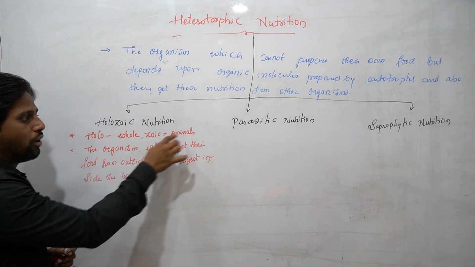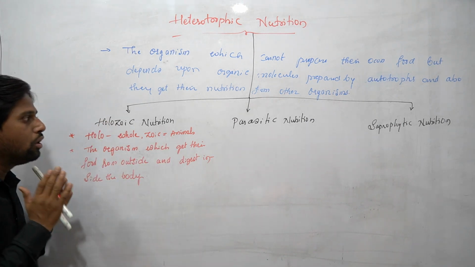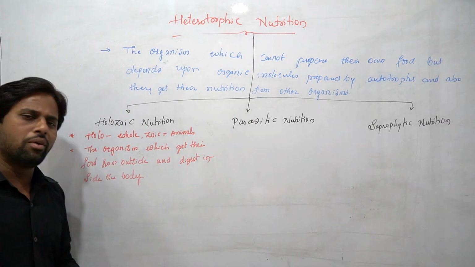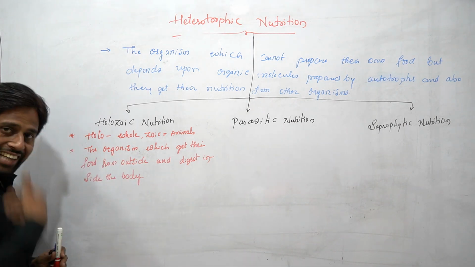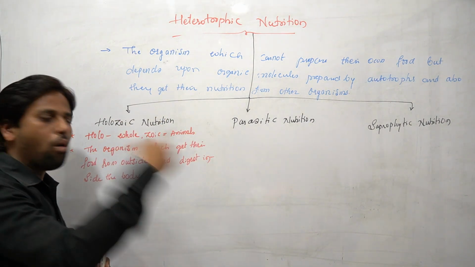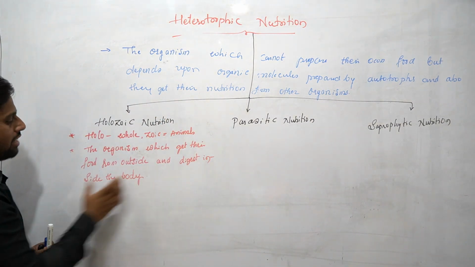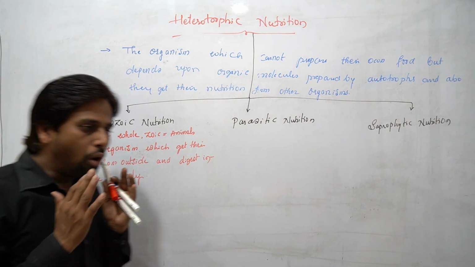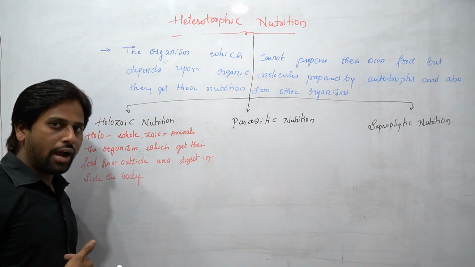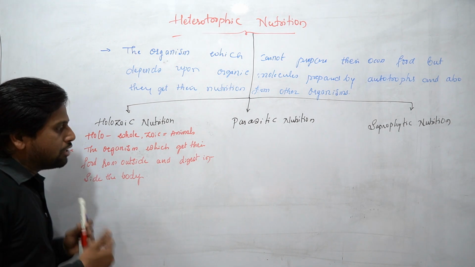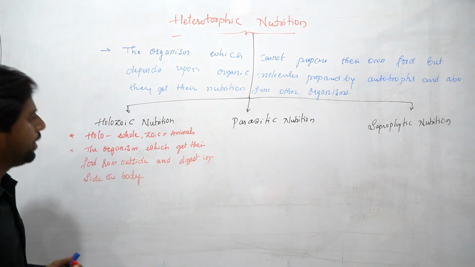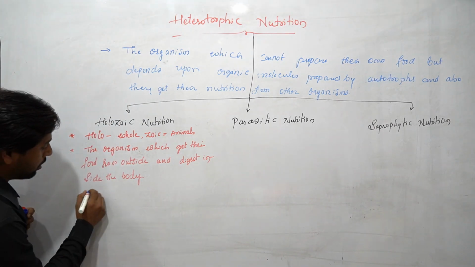Holo means whole, zoic means animals, so these are organisms which get their food from the outside, from different sources, whether from plants or animals, from whichever source. They get the food from outside, and they digest it inside the body. So holo means whole: they consume the whole food first from outside. When it gets inside the body, it needs to be digested inside the body itself. Such a type of nutrition is defined as holozoic nutrition.